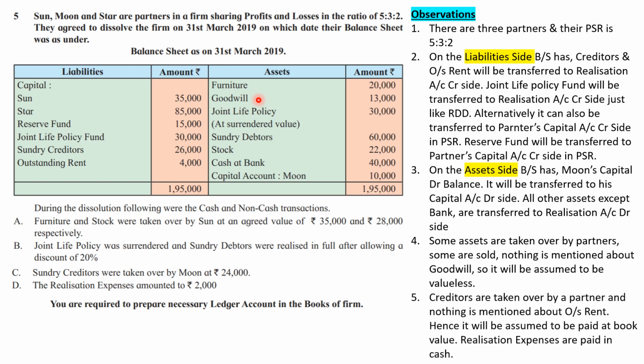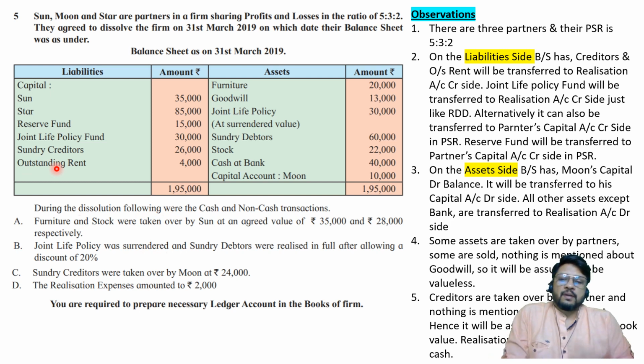Okay, next one, creditors are taken over, that is told in the adjustment number C. Creditors are taken over by Moon, and nothing is mentioned about outstanding rent, who paid the same. So in that case we'll assume that outstanding rent must be paid in cash, and along with that realization expenses also will be paid in cash. Be careful, for goodwill there is no adjustment, we are assuming that goodwill is valueless, but for outstanding rent there is no adjustment, we are assuming that outstanding rent is paid in cash.